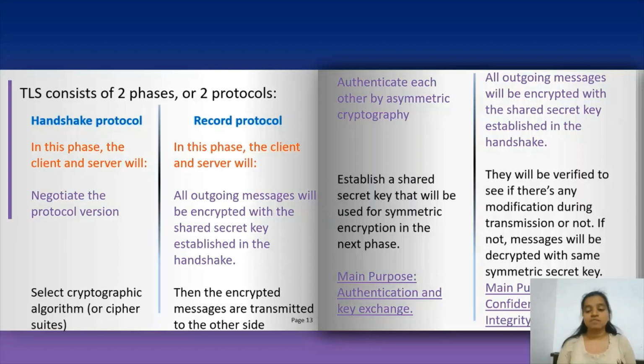In the record protocol, messages are verified to see if there is any modification during transmission or not. If not, the message will be decrypted with the same symmetric secret key. The main purposes of the handshake protocol are authentication and key exchange. The main purposes of the record protocol are confidentiality and integrity.